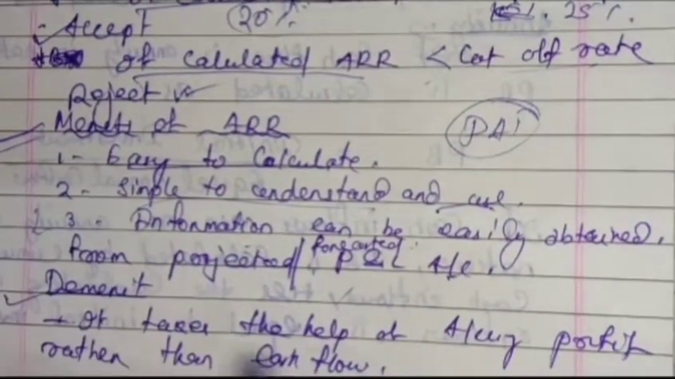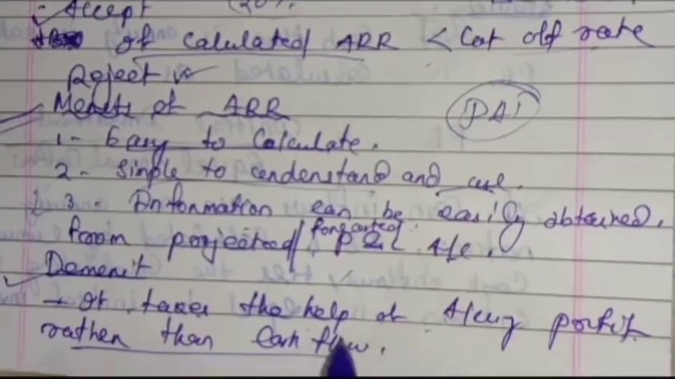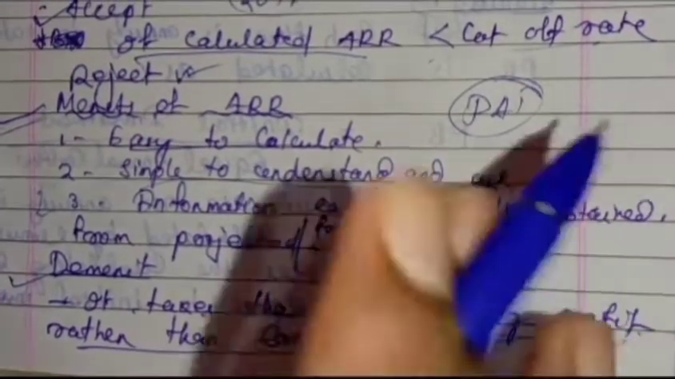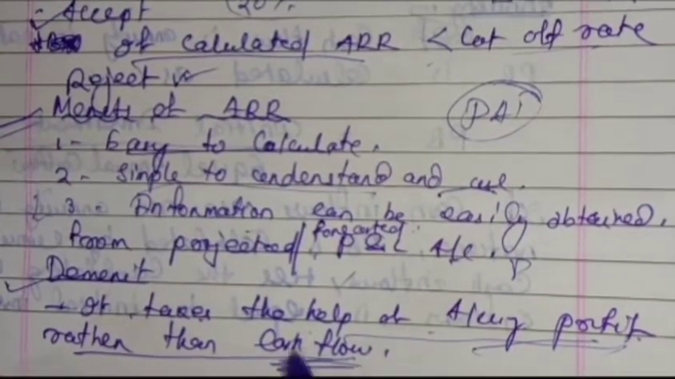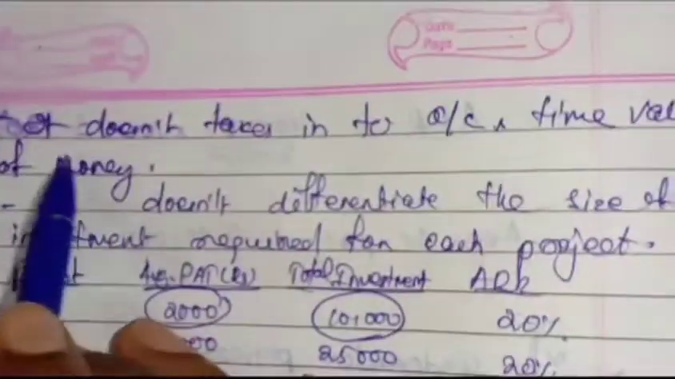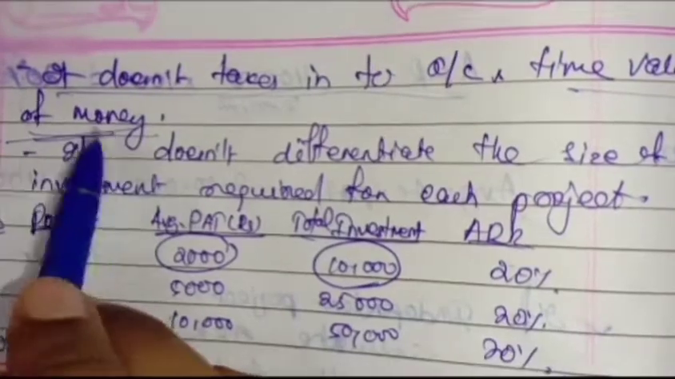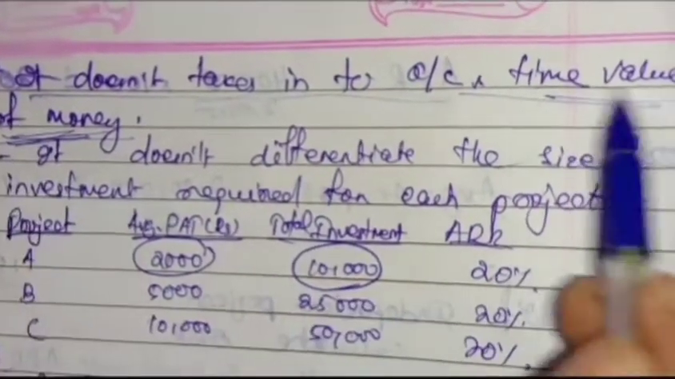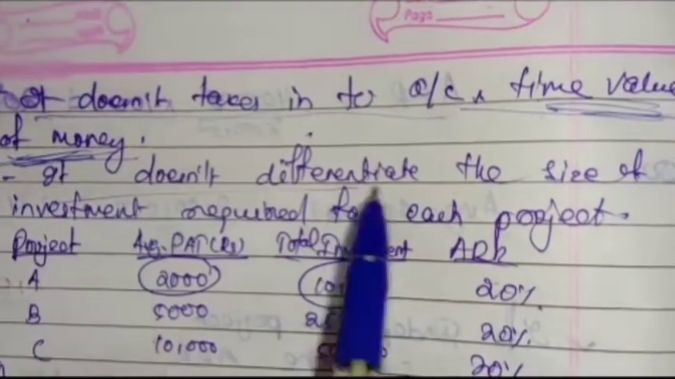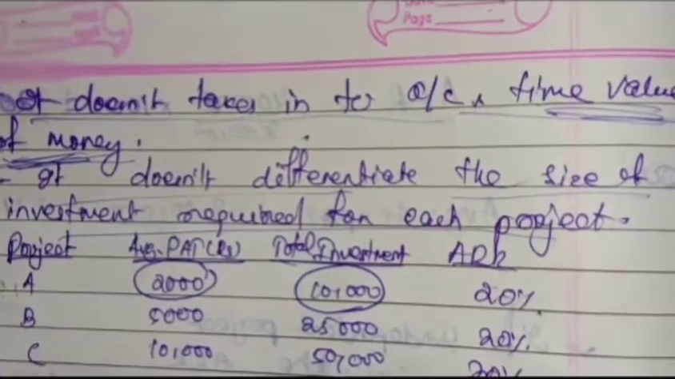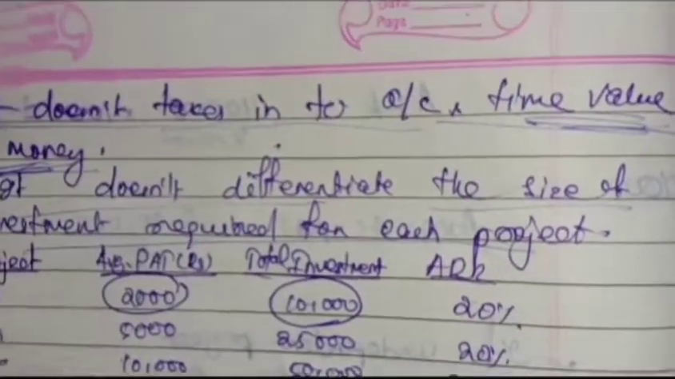The demerit is that it takes the help of accounting profit rather than cash flow. It takes only accounting profit, because PAT is an accounting profit. We are ignoring the actual profit, or the cash flow. This is the first demerit. The second demerit is that it does not take into account the time value of money. As it is a traditional method, I have told you, it does not consider the time value of money, which is considered in NPV, IRR as well as the profitability index. It also does not differentiate the size of investment required for each project. If the investment size is big or small, it is not considering that.